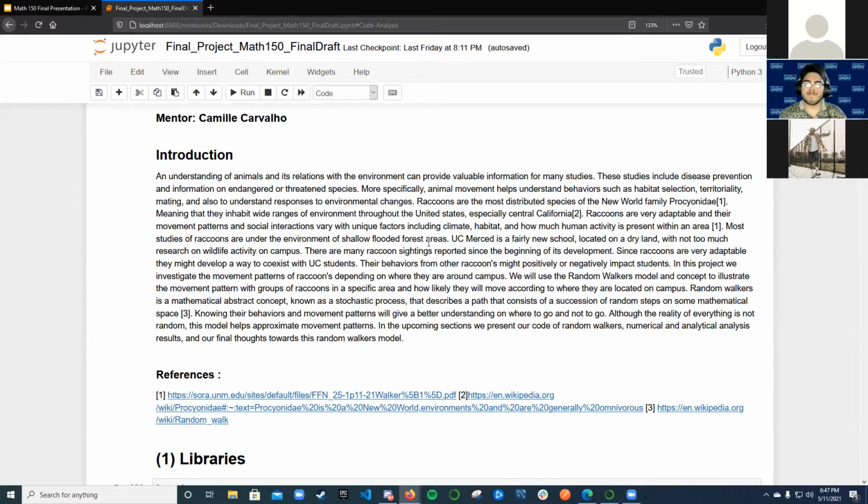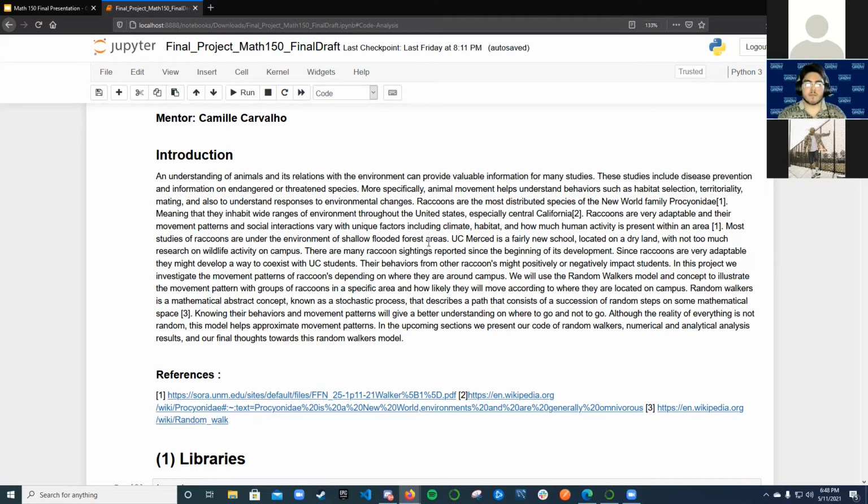is a fairly new school located on hot, dry land with not too much research on wildlife activity. There have been many raccoon sightings ever since the beginning of its development. And since raccoons are very adaptable, they might develop a way to coexist with UC students. Their behaviors toward other raccoons might positively or negatively impact students.